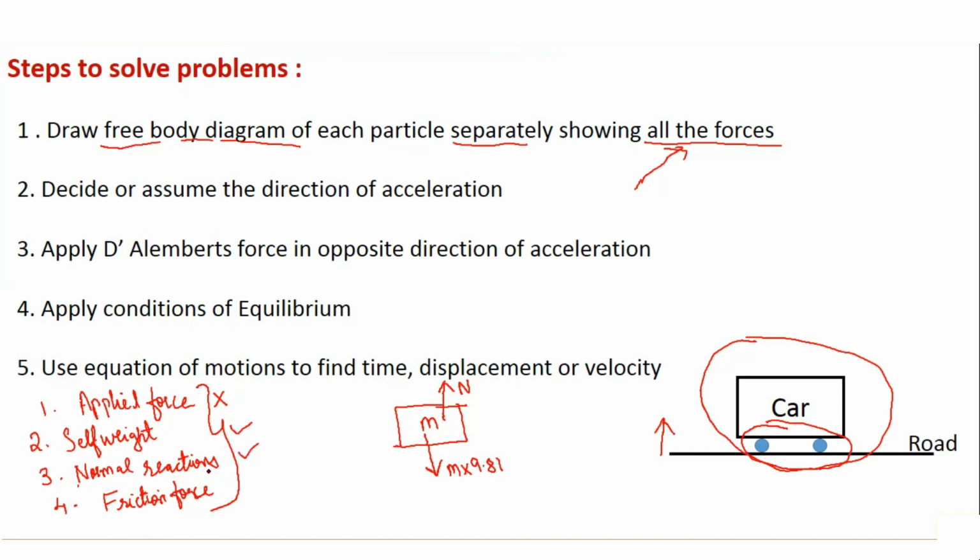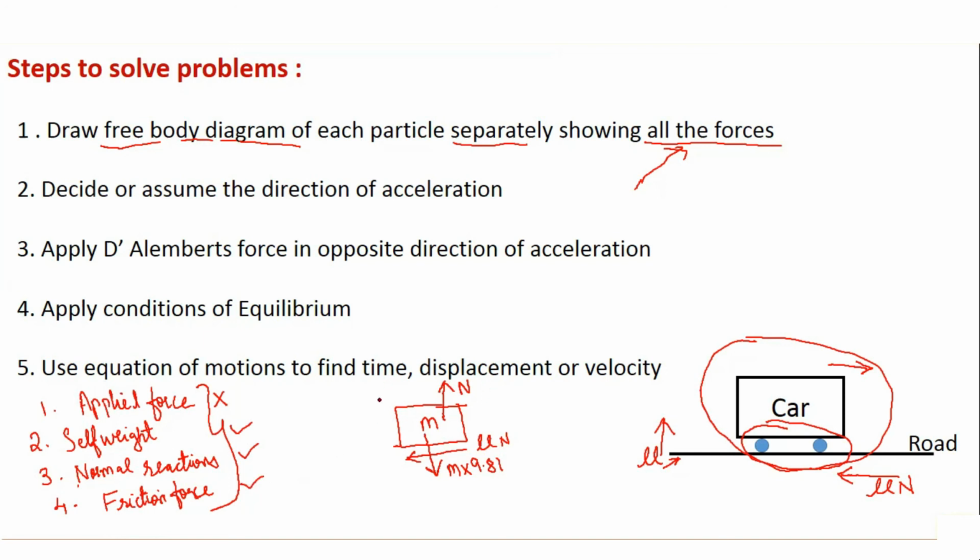The last one is the friction force, and we all know that friction force acts in the direction opposite to the direction of the motion. So for that, let me assume that the car moves in forward direction. Because the car is moving in forward direction, the frictional force will be acting towards backward direction with the value of mu multiplied by N, where mu is the coefficient of friction of this particular surface. So I will show here that force, that will be mu multiplied by N. So this also I have considered.